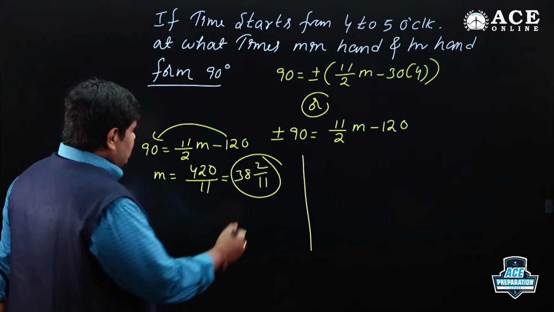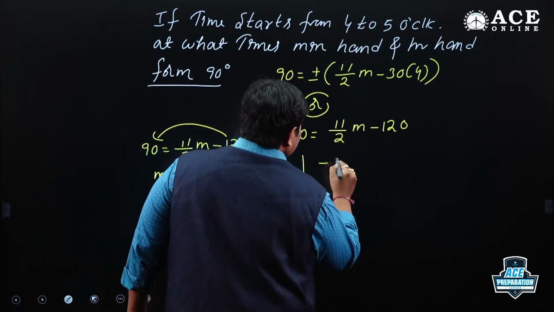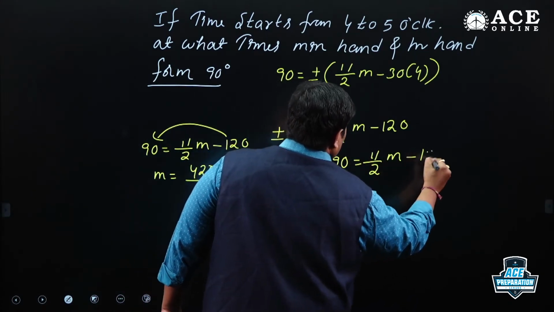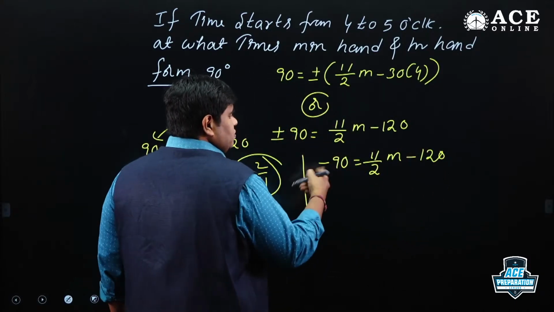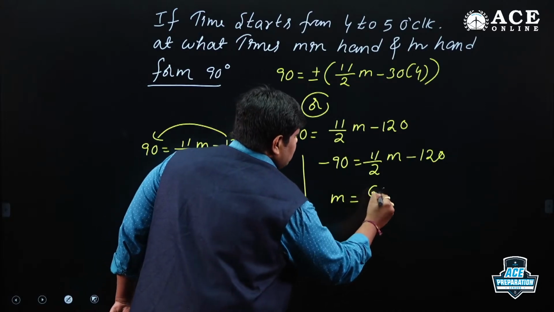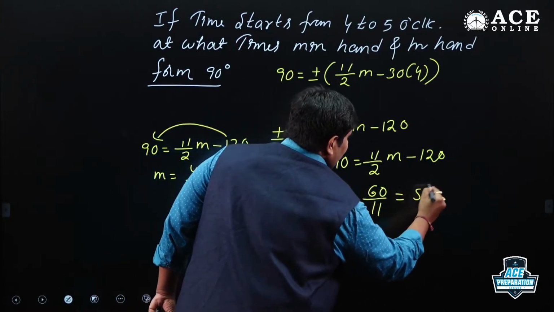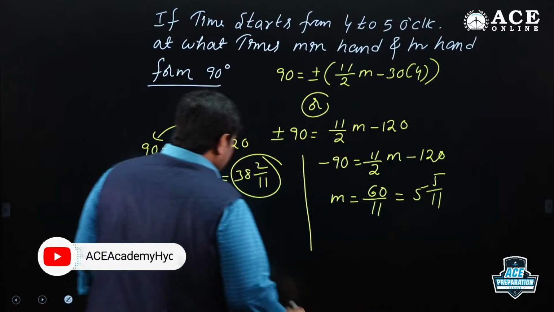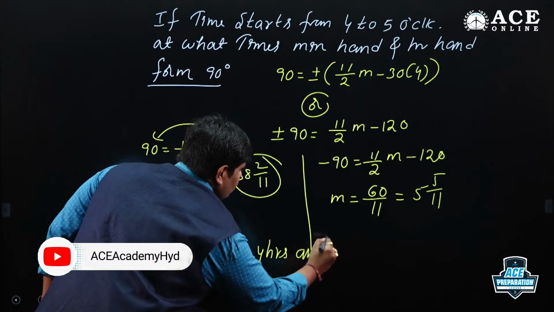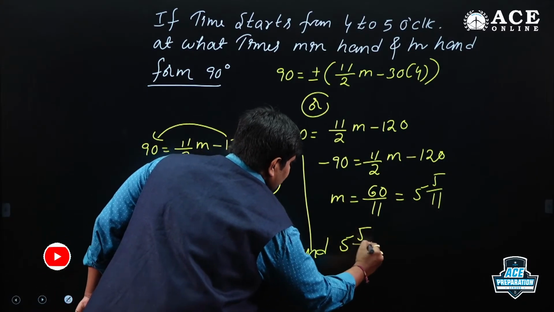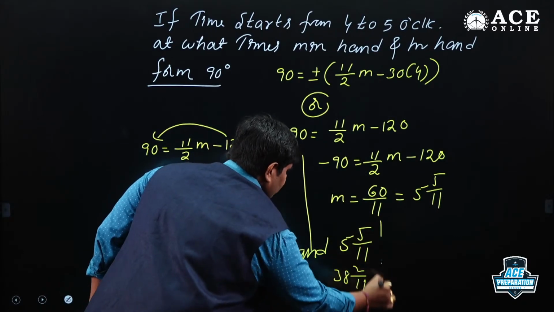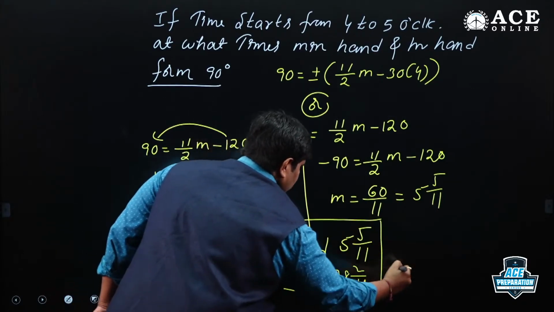Got it, friends? Next, here minus 90 equals 11 by 2 m minus 120. After simplification, m is equal to 60 by 11, so 5 by 11 is the answer. Then what are the answers, friends? 4 hours and 5 by 11, and 38 2 by 11. We had 2 answers.